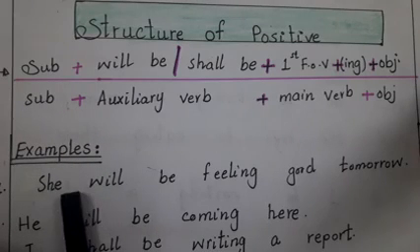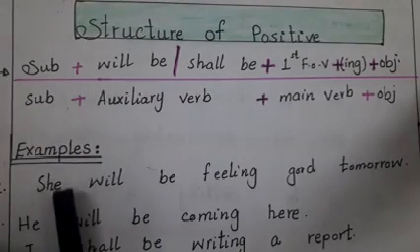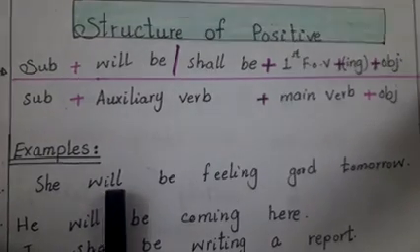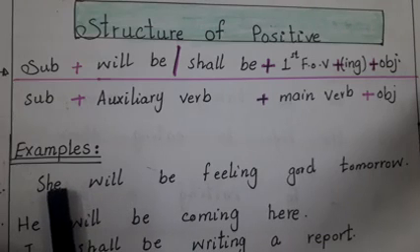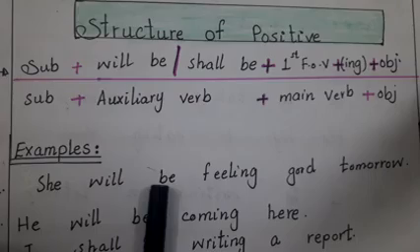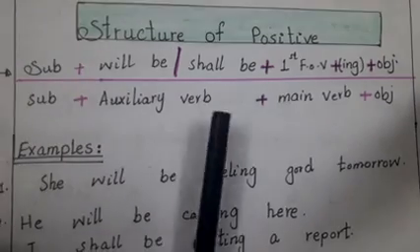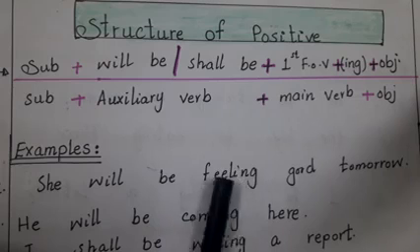Number 1, she is the subject. Then with she we use the helping verb will be, not shall be. And then with the first form of verb feel we will add ing, feeling.